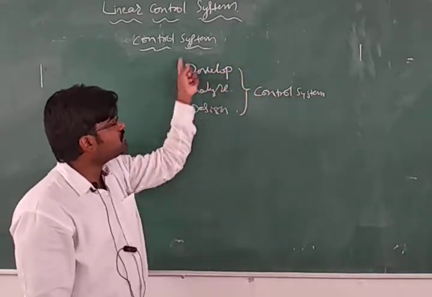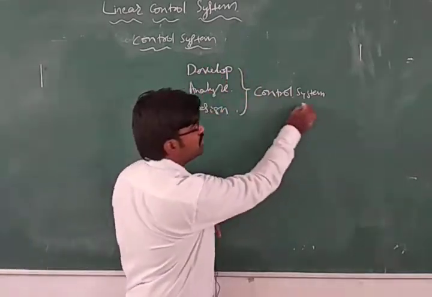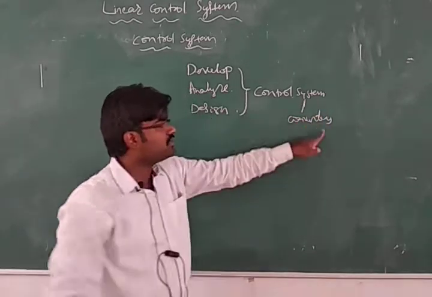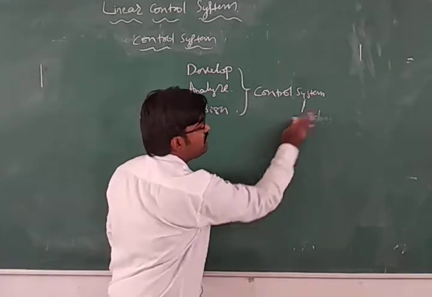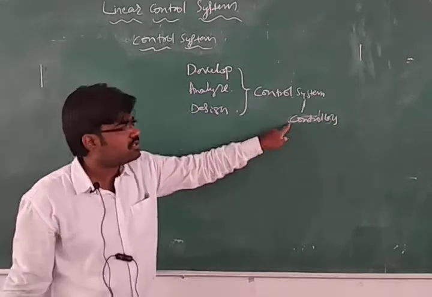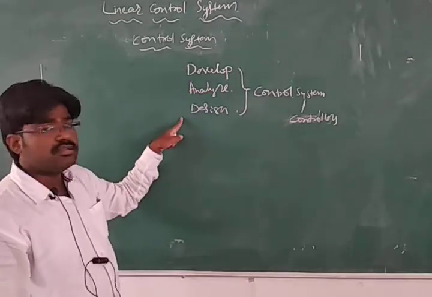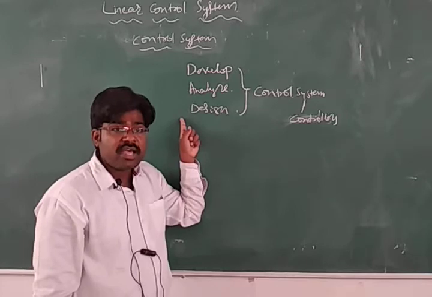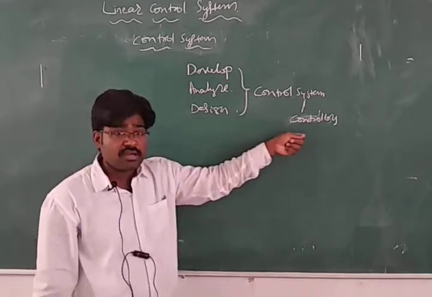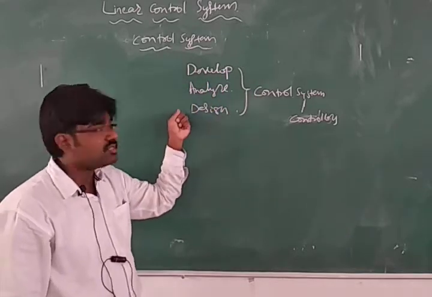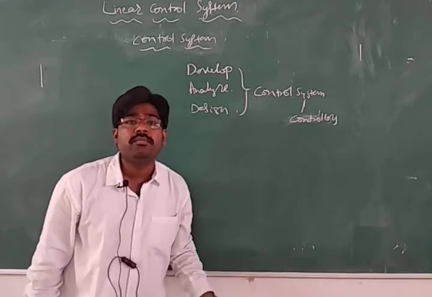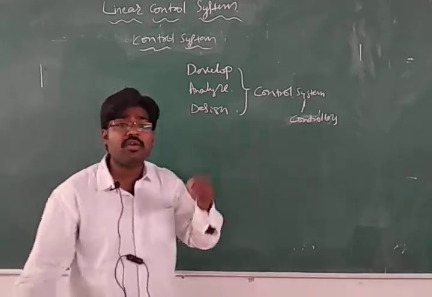To control the system, we need controllers. These controllers we are designing or manufacturing with the help of these 3 processes. To generate the controllers, it has to undergo these 3 processes: develop, analyze, design. So all these 3 techniques or procedures we are going to study in this subject.